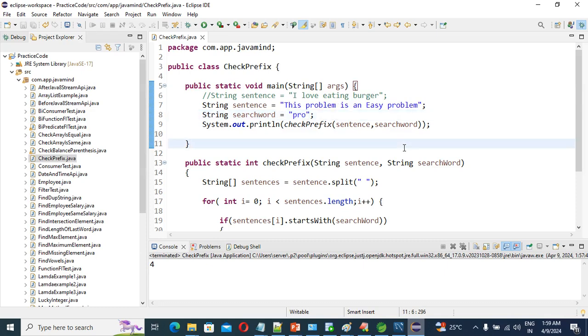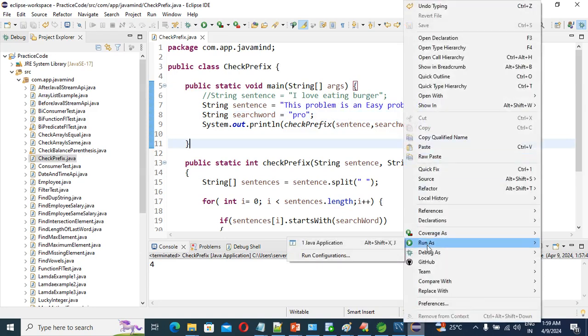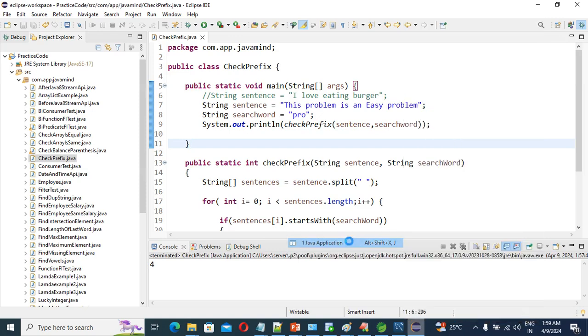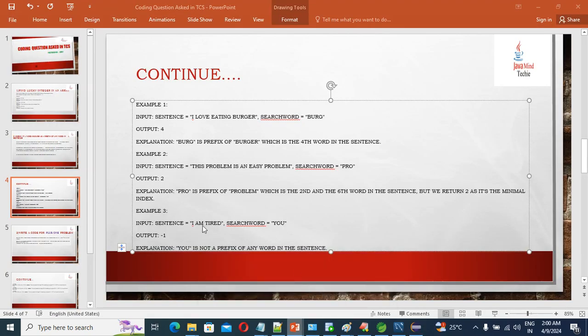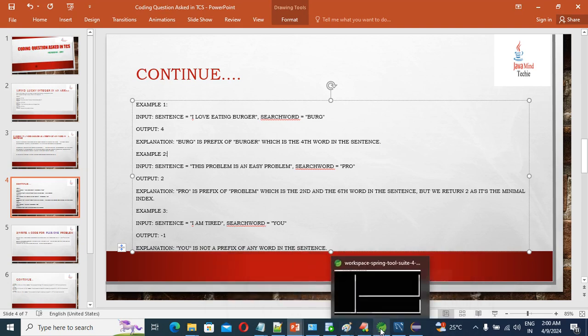So now we'll run the application. We'll see whether the expected output is coming or not. See, guys, that pro search is giving the lowest index, right? That is the second example. Now if we see the third example, I am tired. In that, if we are going to find out whether u is a prefix, tell me, in this sentence do we have any u prefix? No, right?